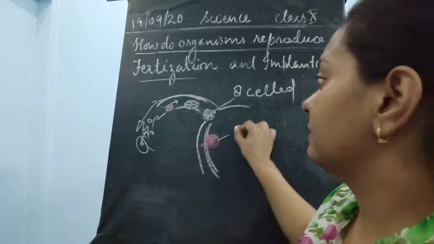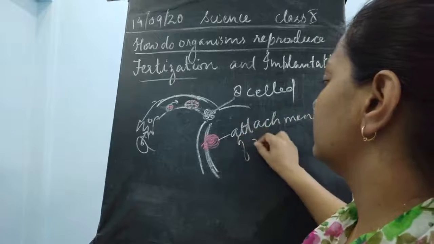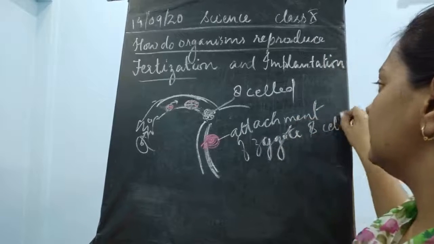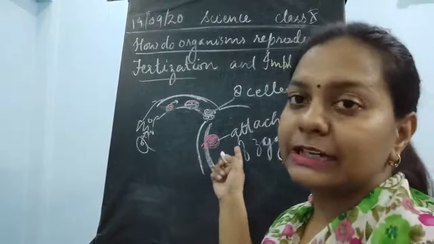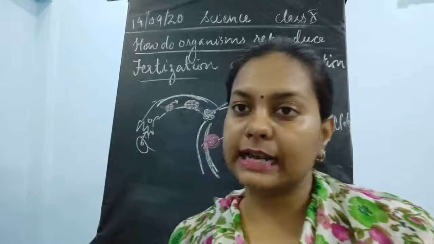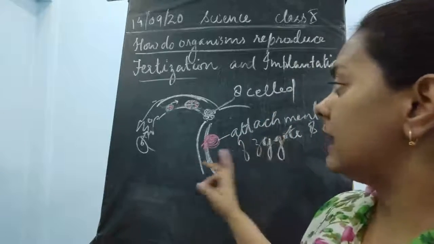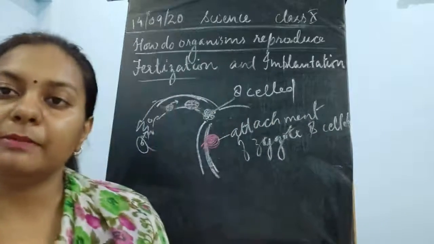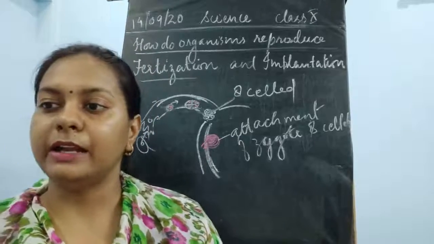So this attachment of the zygote, which is 8 celled. Actually there are different names: morula, blastula, gastrula. So this stage is said to be the blastula stage, which is the 8 cell stage. At the 8 cell stage, the embedding, the attachment of the zygote, takes place in the uterus. This is said to be implantation. Please remember, implantation means it is getting planted in the wall of the uterus.